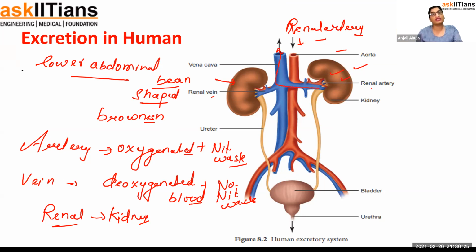From the heart it will go into the lungs for oxygen and CO2 transport. Understand this thing. Now, if you're writing about the structure, you will say the renal artery has oxygenated blood, but it has nitrogenous waste in it. Are you getting my point? Very nice. So the next thing in the excretory system: this kidney will be releasing all the urine, which is the filtrate, the waste after blood is filtered, into the ureter. And after the ureter, it will enter the bladder.